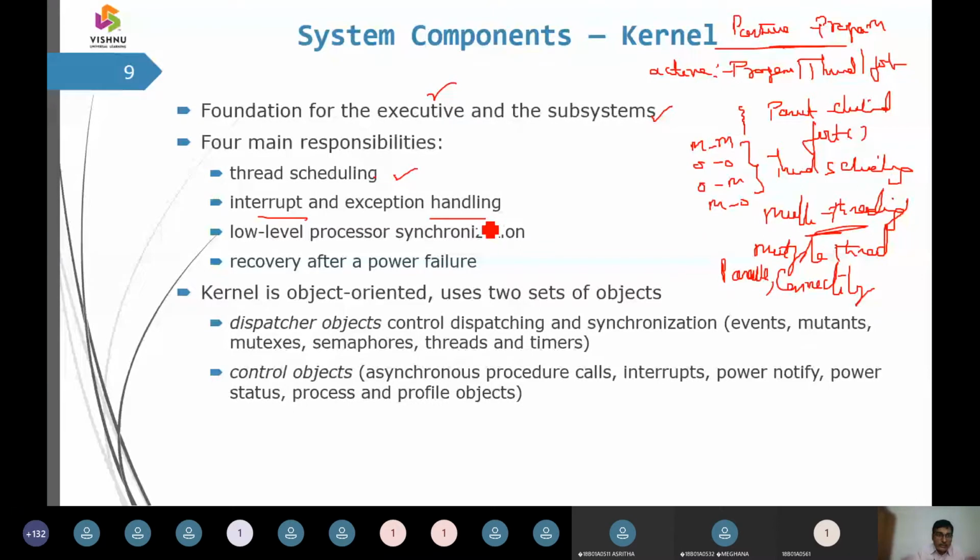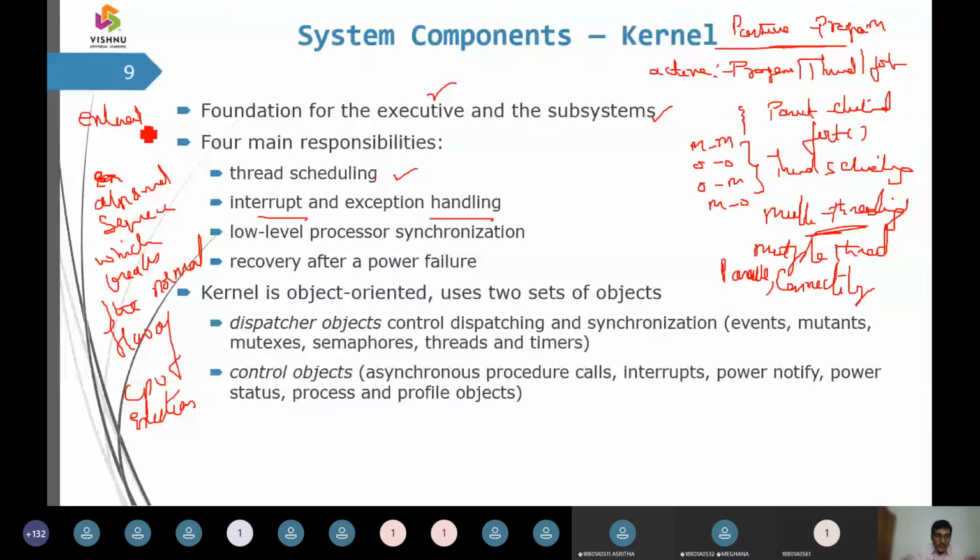It is an abnormal sequence which breaks the normal flow of CPU execution, and we can say it is an external event.